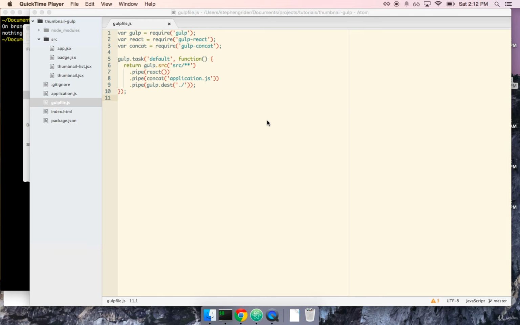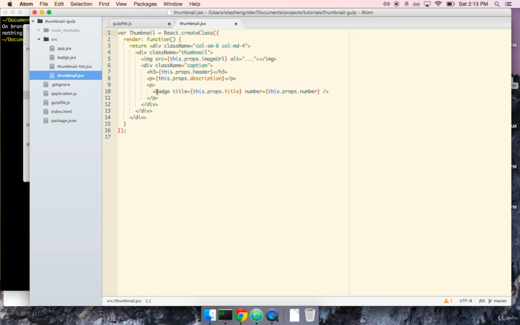In the last section, we had some initial discussion about Browserify and how we're going to use it to fix the issue of loading our files in the incorrect order. To reiterate, we're going to make use of Browserify in 2 steps. We're going to first update our Gulpfile to use Browserify, and then we're going to refactor each of our components to make sure that they use the require syntax so that they require in the components that they need. So for example, thumbnail depends on badge to work correctly, so we're going to require in badge.